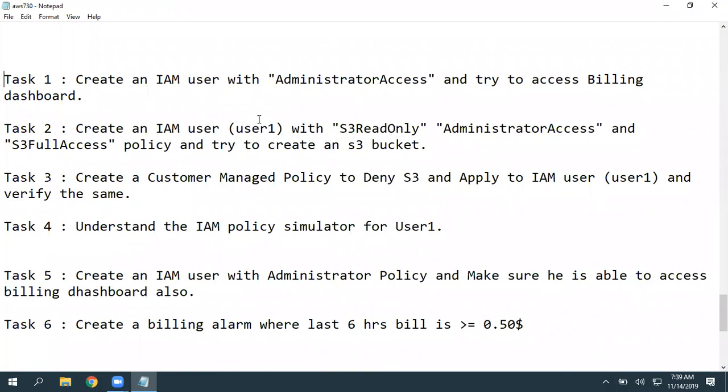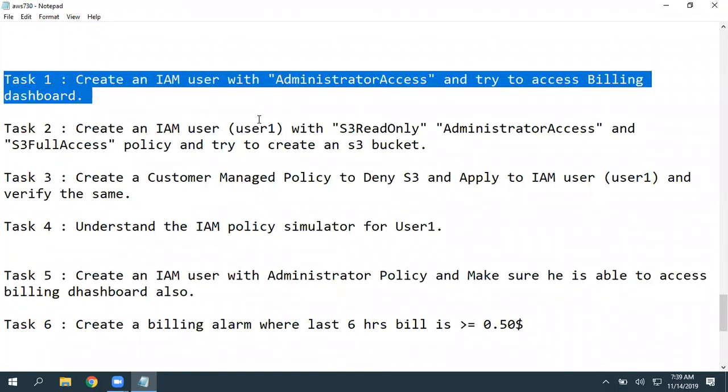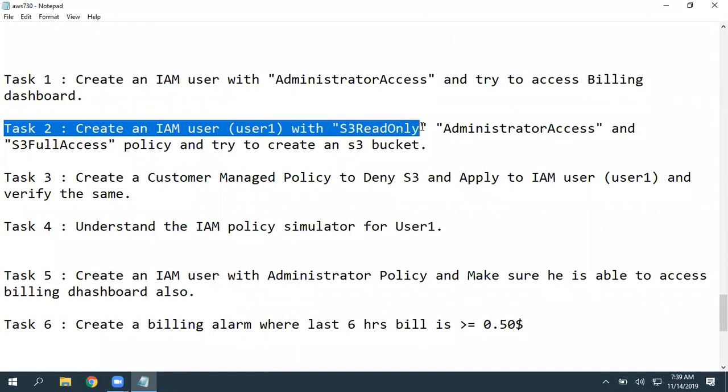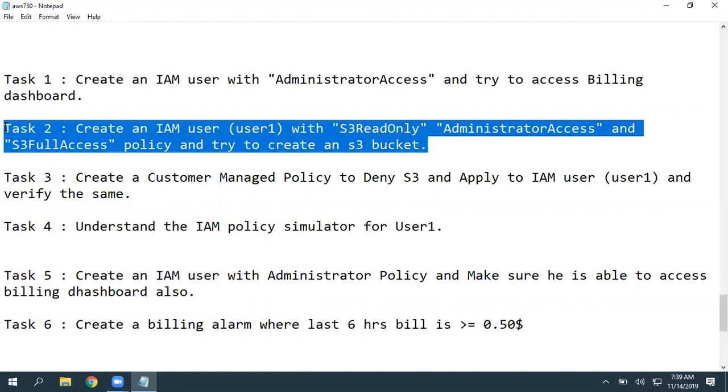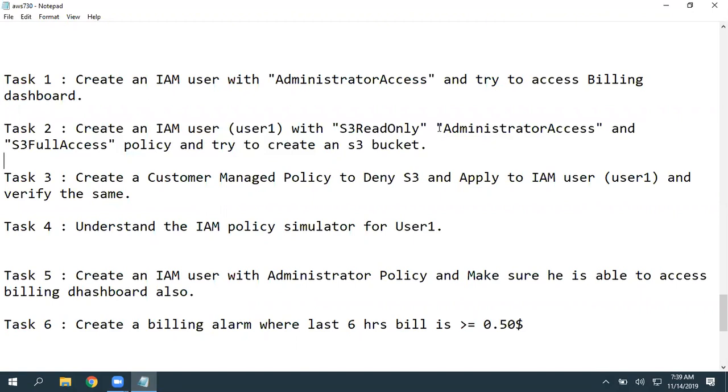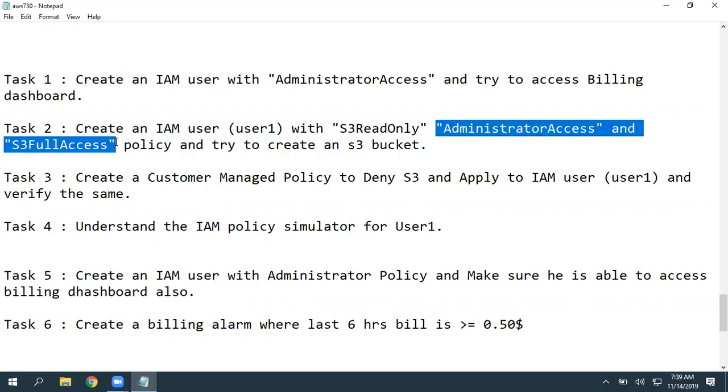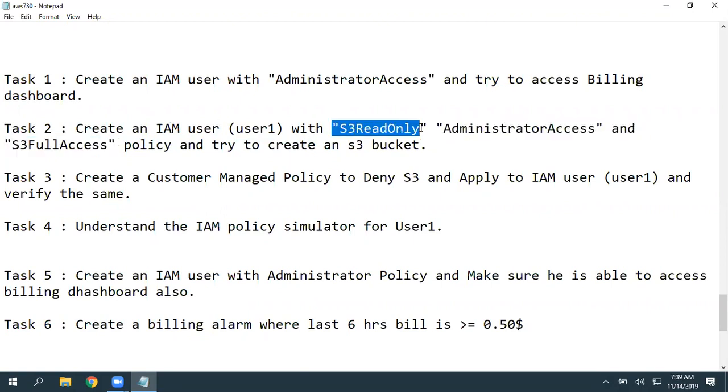When you create a user and give administrator access, is he able to access the billing dashboard? No. Okay. So coming to task 2, I asked you to create a user with S3 read only, administrator access, and S3 full access, and try to create an S3 bucket. It will succeed. And what are the policies allowing him to perform that? Administrator and S3 full access, both. With either one of them, he can perform the task. But with only S3 read only, he cannot perform that.